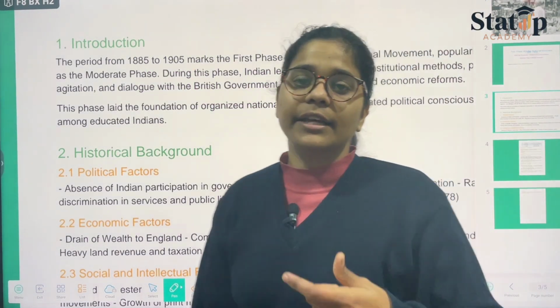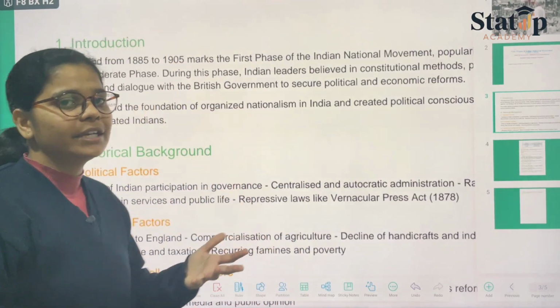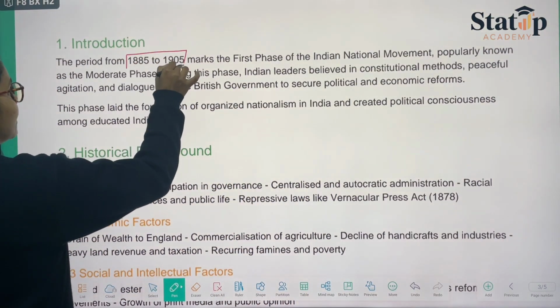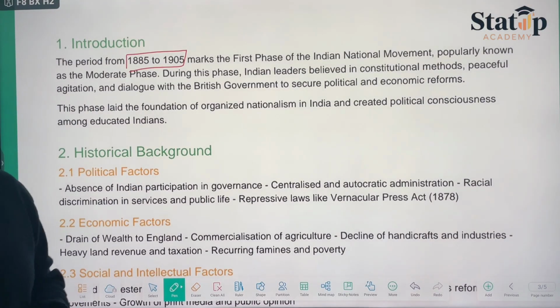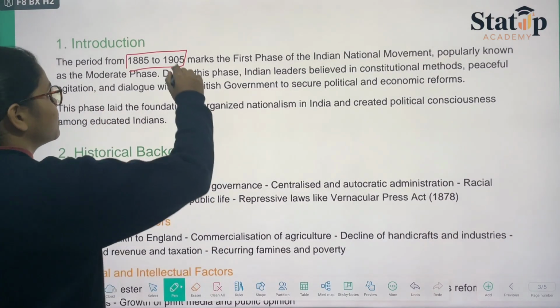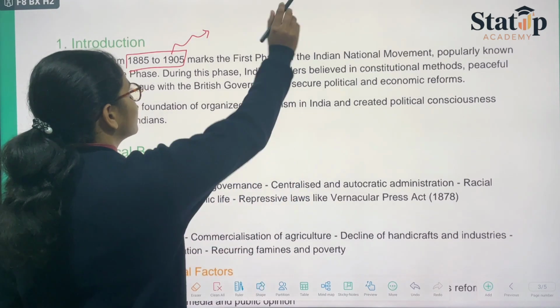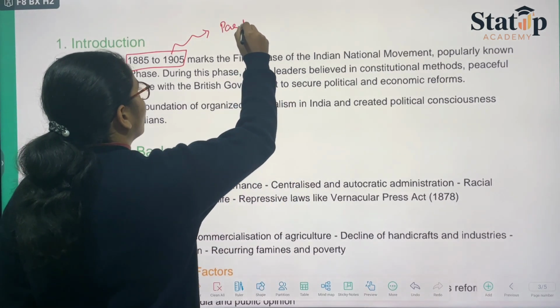Introduction tells us about the period when it got started. So, it got started between 1885 to 1905. So, 1905 has been marked important. Why? Because here you will be able to see the partition of Bengal.